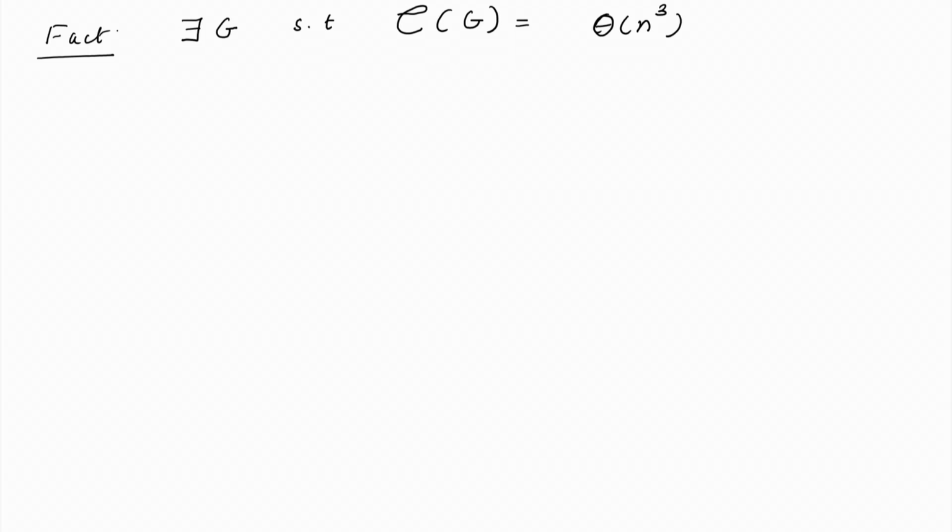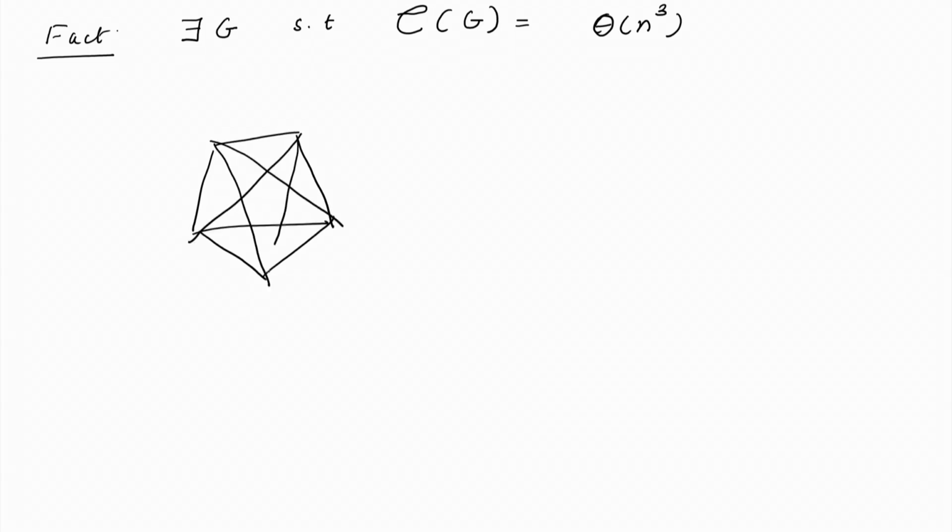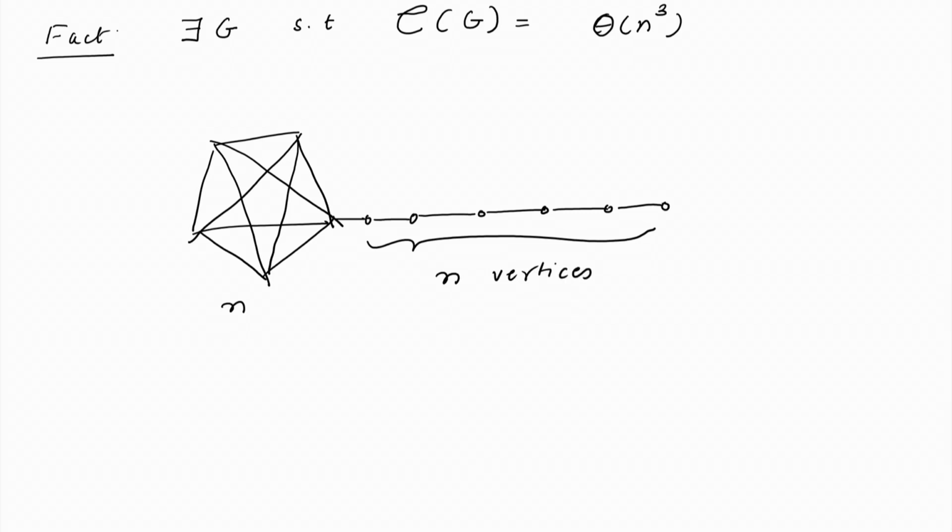So, we can construct one such graph. Let us look at a clique. Here this is a clique on 5 vertices. Let us say there is a clique on n vertices, and there is this line with n vertices. So, total 2n vertices.